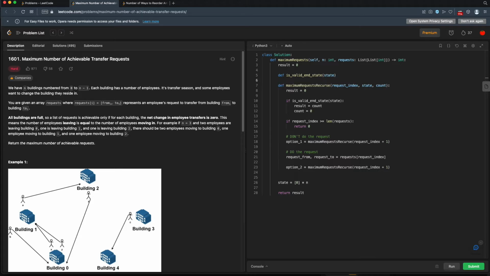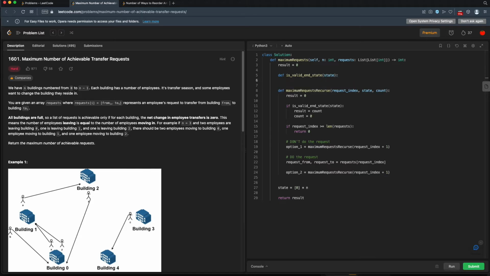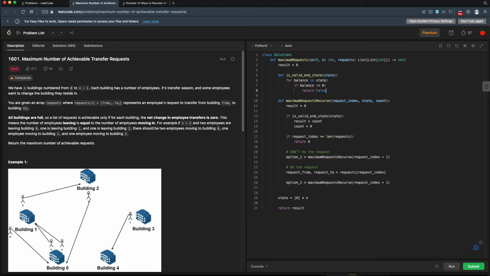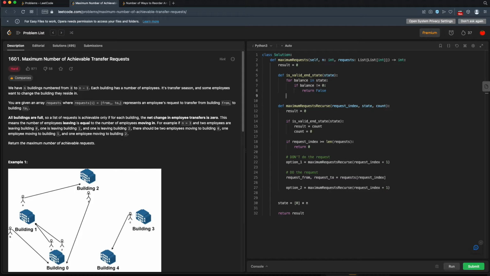All right, so now to check to see if this is a valid end state, we basically have to just go through and make sure that all of our buildings have a 0 offset from their equilibrium. All right, so for building or balance in our state, if that balance isn't 0, then this is not a balanced state or a valid end state. Otherwise, if we make it through all of our buildings and everything is zeroed, this is valid, so we can return true.